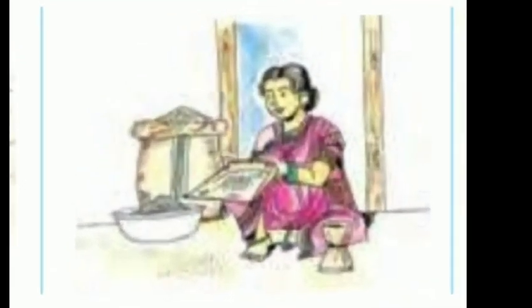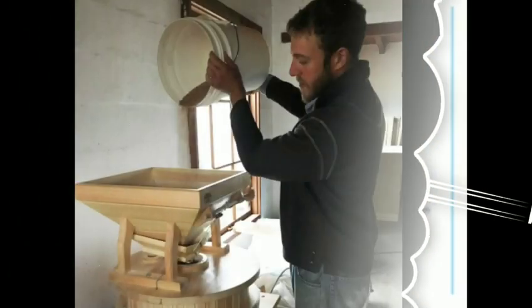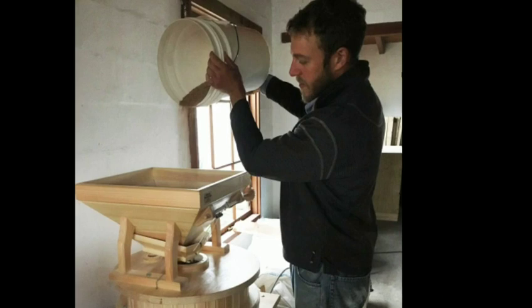Now the sacks of grain reach the provision stores. People buy the grain from them. See, after buying the grain, people sort out stones or rubbish to clean the grain. Now see students, the grain is milled into flour.